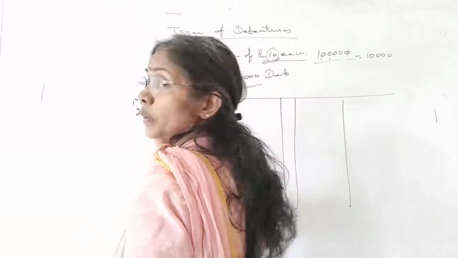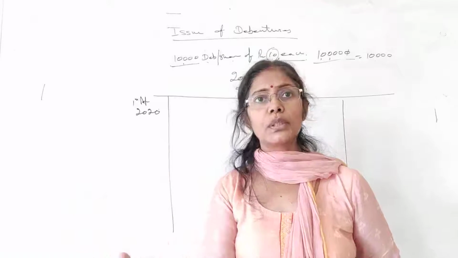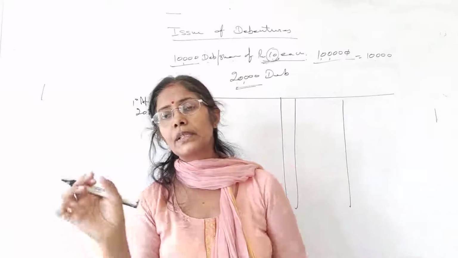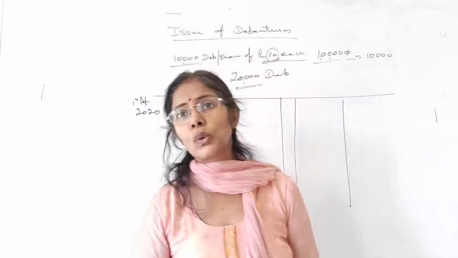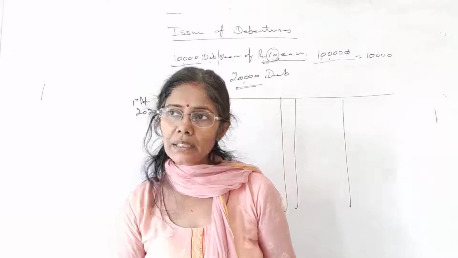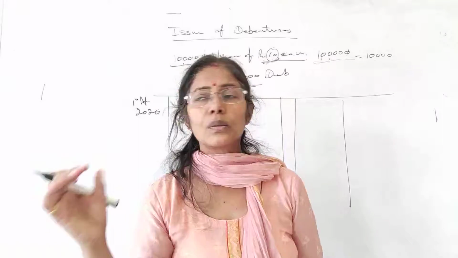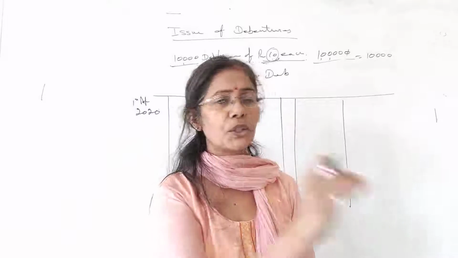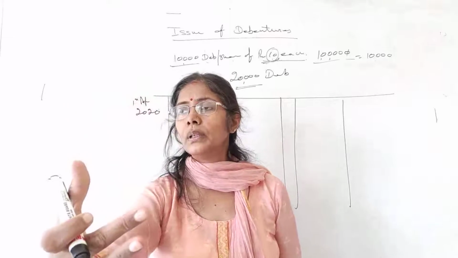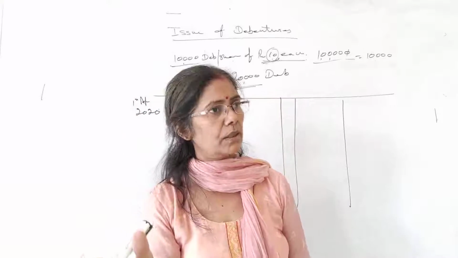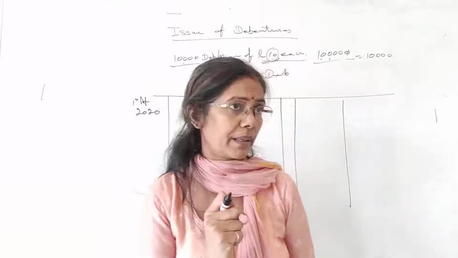1st April 2020. The company has issued 20,000 debentures of rupees 100 each, and the public has applied for the same number. For those who are new, the first entry starts with the bank, because when the public applies for shares or debentures, the money is deposited directly in the scheduled bank. The company has a bank account, and when the subscription ends, on the last date of the subscription, the bank informs you, or you verify how much amount has been received in the bank account.